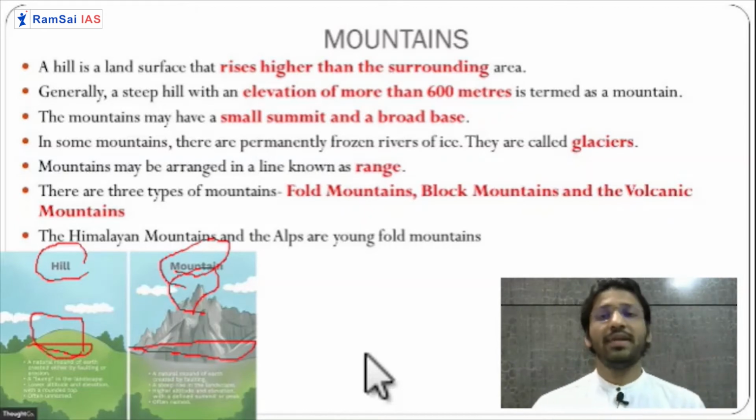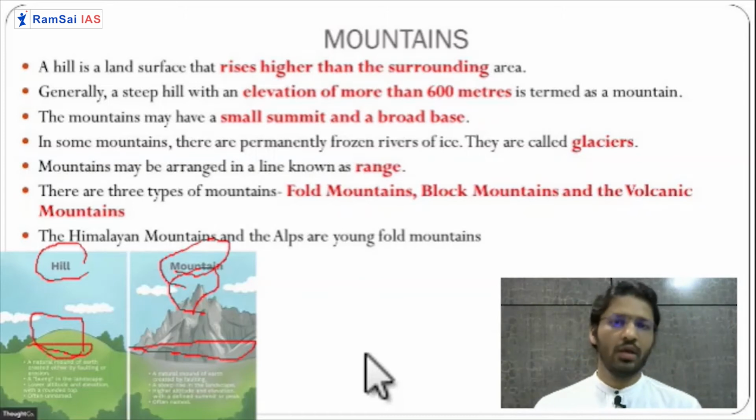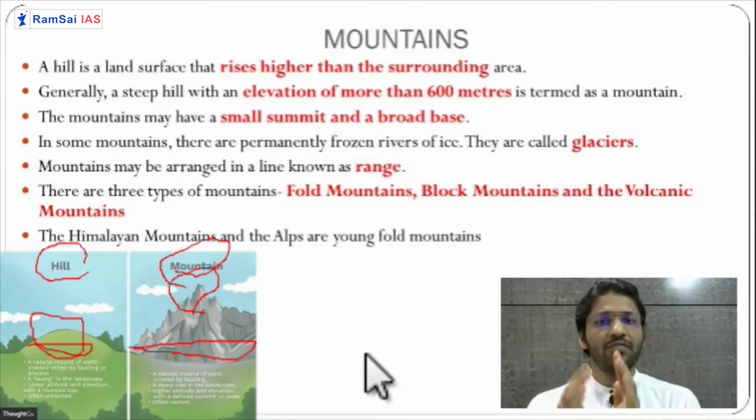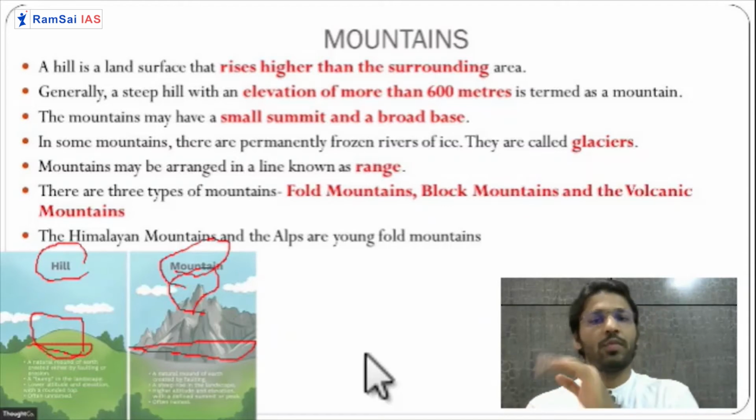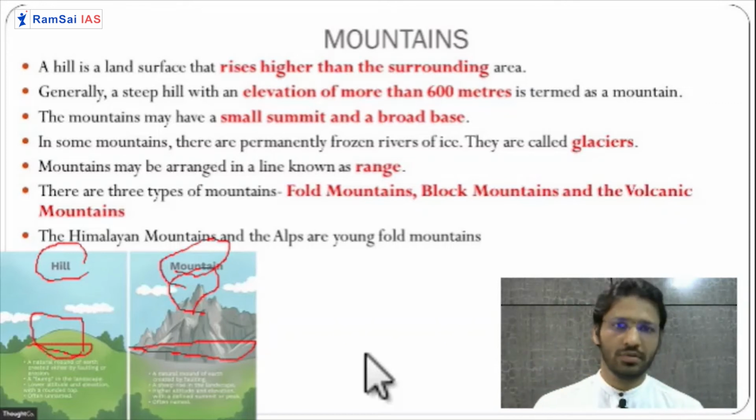Based on that, we can classify mountains into three types. Which are these three types? A mountain like the Himalaya is a fold mountain. What is a fold mountain and what is a block mountain, we are going to see in detail, not now. A fold mountain is formed because of the folding process. The second type is a block mountain or fault mountain. This is different from the fold mountain in the sense that it is formed because of the faulting of a particular plate. When a particular plate faults or breaks down and adjustment happens in that plate, a block mountain forms.